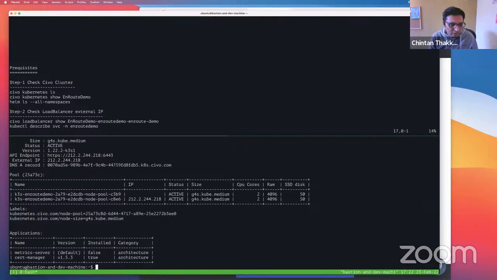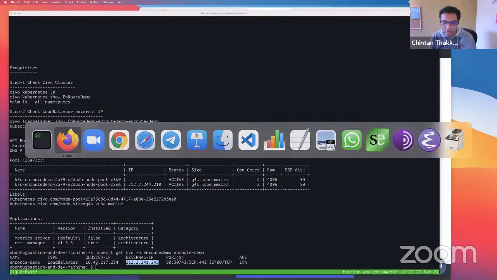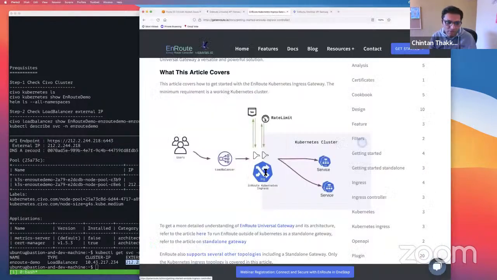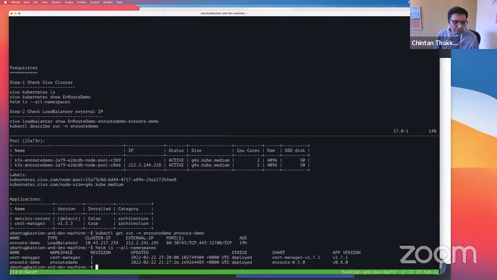I already set up the EnRoute service. The Helm install command, I'm not going to cover it again, just for the sake of time, and Kunal did that earlier. So I'm just going to assume that we have an EnRoute ingress controller running. This piece is already installed using Helm. So you have the EnRoute running.